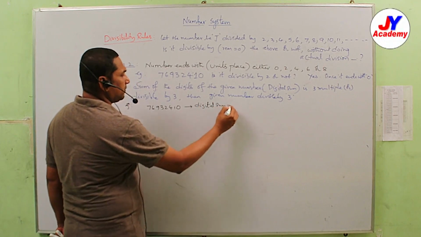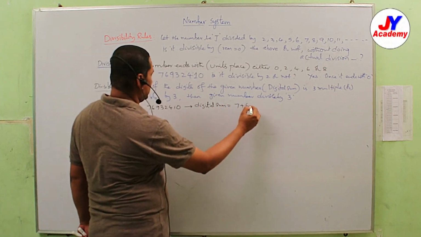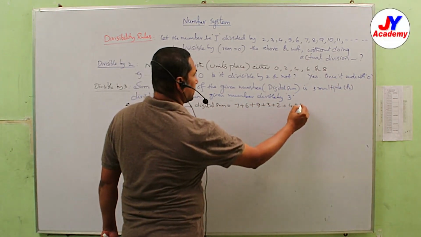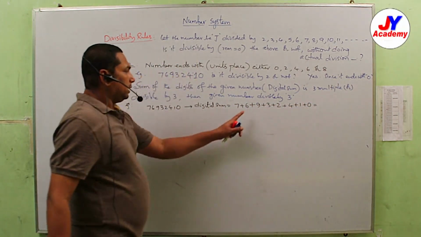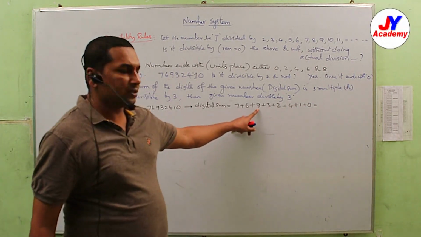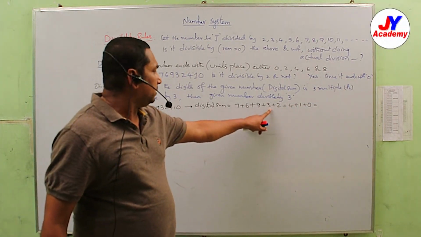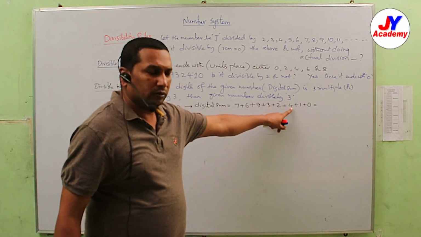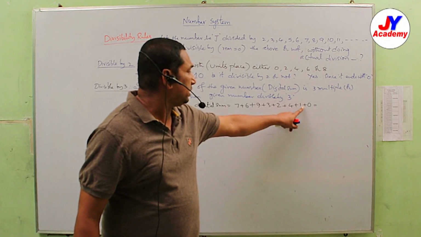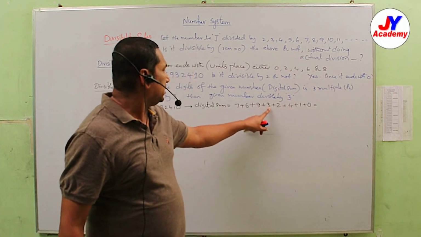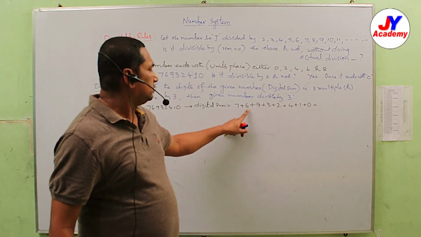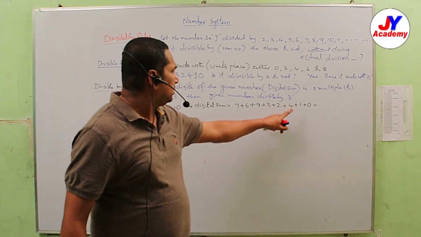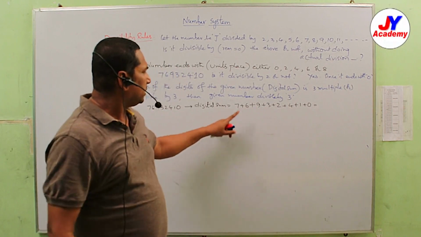Digital sum means we add all the digits in the number. 7 plus 6 plus 9 plus 3 plus 2 plus 4 plus 1 plus 0: 13, plus 9 is 22, plus 3 is 25, plus 2 is 27, plus 4 is 31, plus 1 is 32.